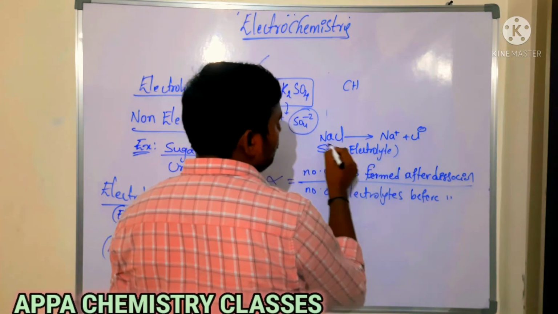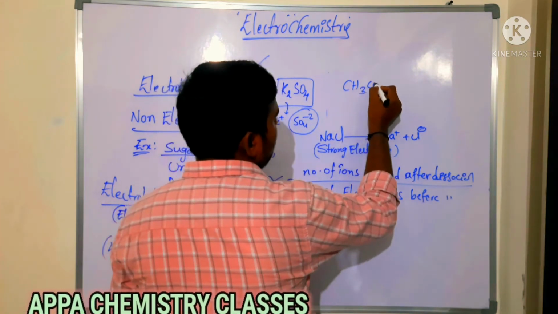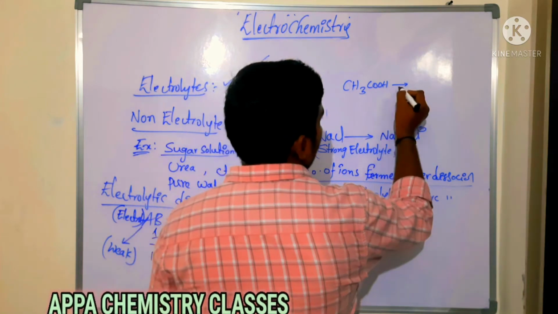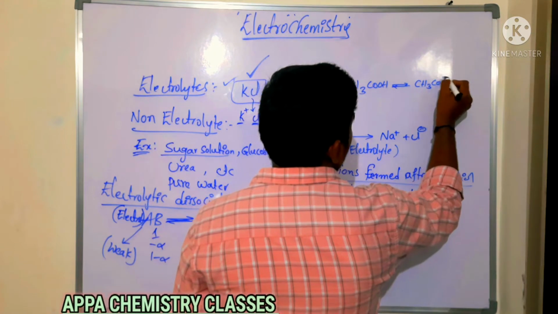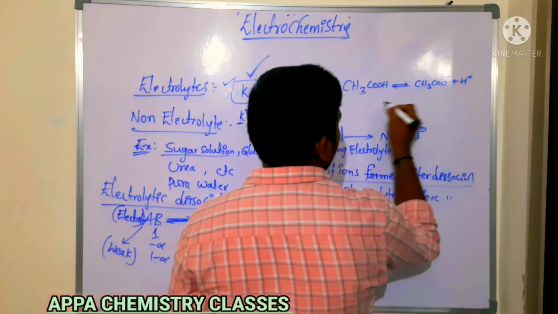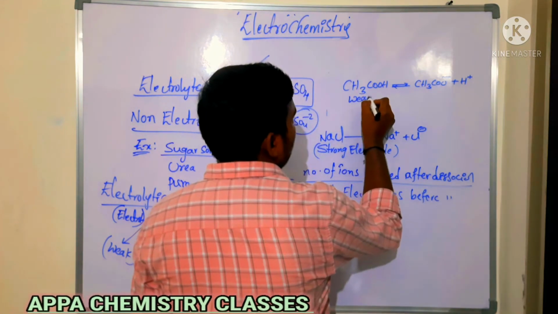It is said to be a strong electrolyte. Take acetic acid, which undergoes partial dissociation. We get acetate ion plus a small number of H plus ions, so it is said to be a weak electrolyte.